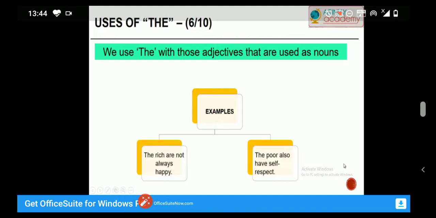Next, we use the article the with those adjectives that are used as nouns. For example, the rich are not always happy. The poor also have self-respect. Here, the words rich and poor are adjectives, but they represent people here: the rich, the poor.